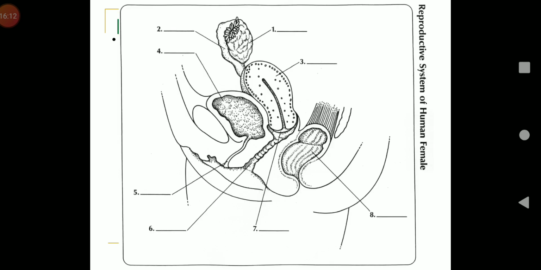So this is a diagram of the reproductive system of human female. Ovary, oviduct or the fallopian tube, uterus, cervix, vagina or the birth canal, urinary bladder, urethra, rectum.